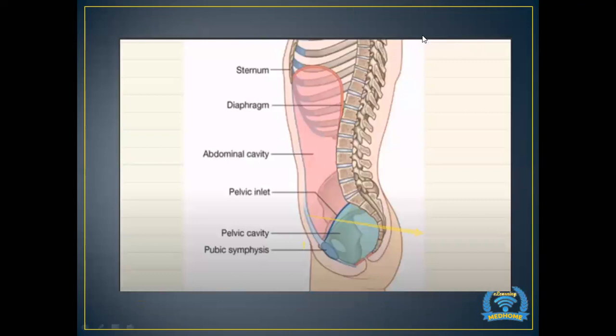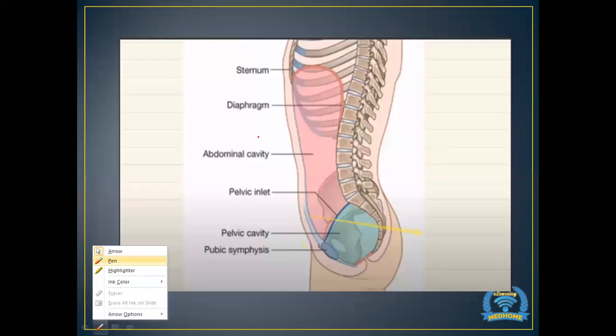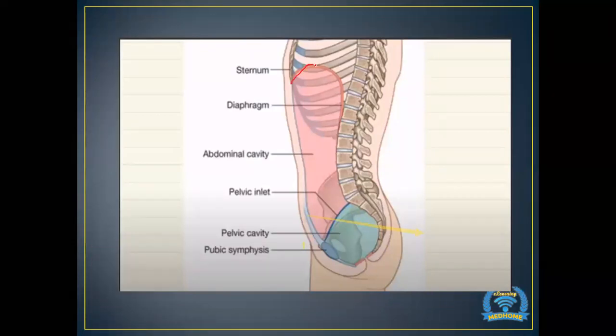So if you look here again, it's the same thing. I'll just mark it more quickly. This is the diaphragm, and this is the posterior wall of the abdomen, and this is the anterior wall of the abdomen. This whole space is known as the peritoneal cavity. Any organ which is covered by its peritoneum is known as the visceral peritoneum, and this whole red line will be the parietal peritoneum.